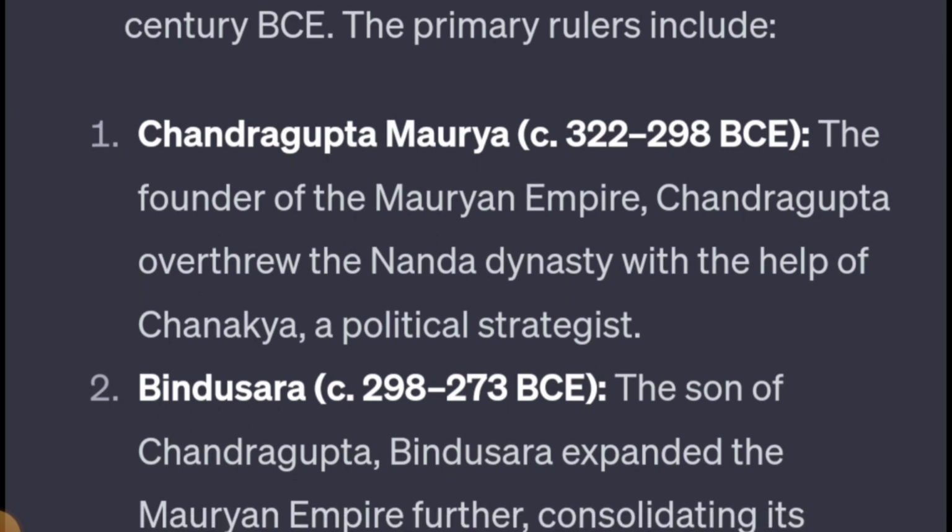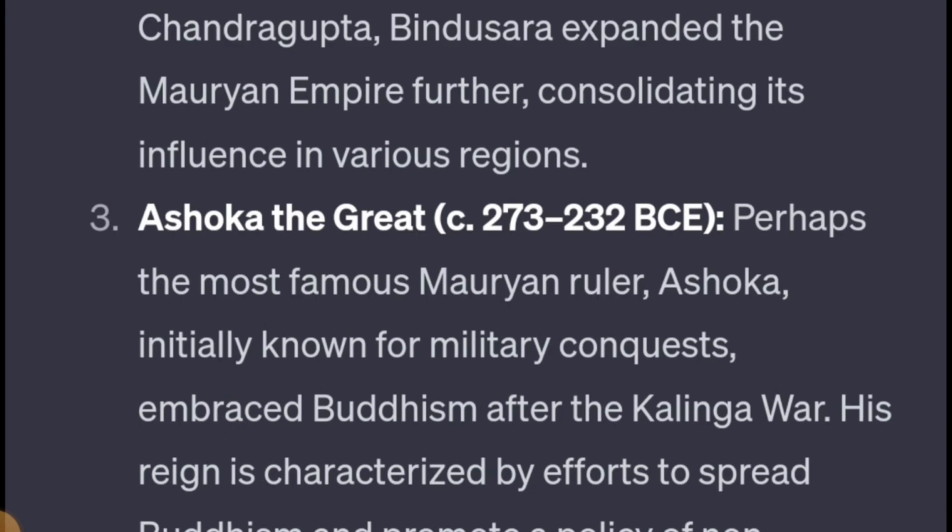If I talk more about Chandragupta Maurya, he overthrew the last ruler of the Nanda dynasty, Dhanananda, because he was corrupt and people did not like him, and there was a revolt by the people. Chandragupta Maurya as well as Chanakya took advantage of the revolt, and replaced the Nanda Empire with the Mauryan Empire. So this is all about the Mauryan Empire.